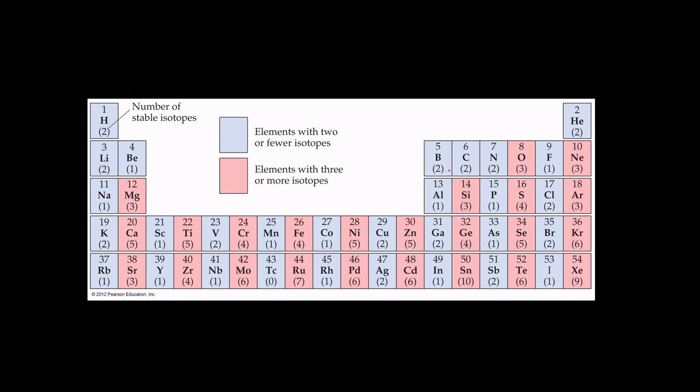There's just, I think, 2 exceptions here, which would be carbon and beryllium, which should have had more stable isotopes, but only have 1 or 2 in the case of carbon. And it is saying here that lithium has 2 stable isotopes, so I bet lithium-6 is stable. It's just not very common.